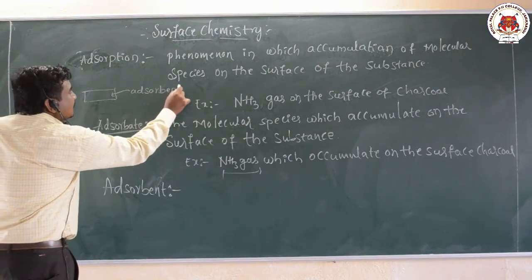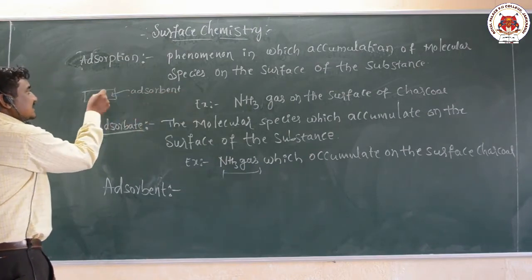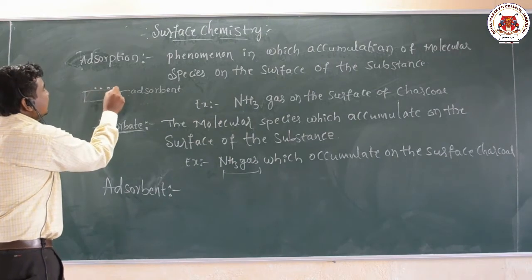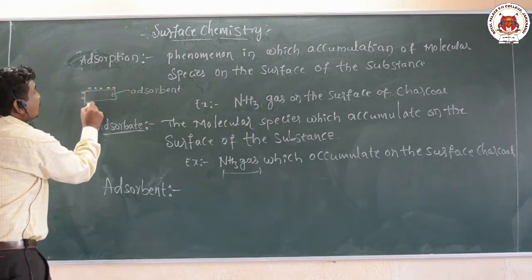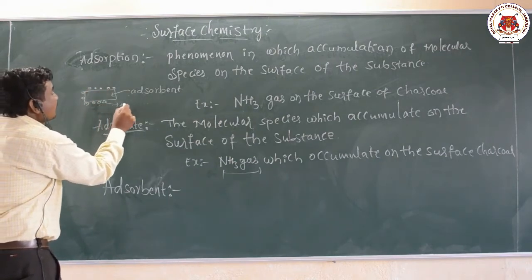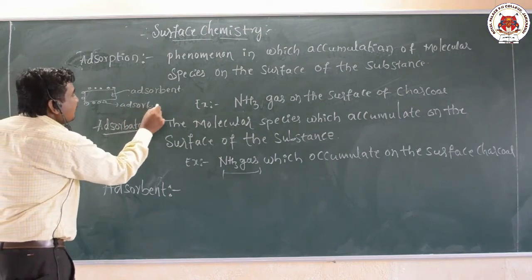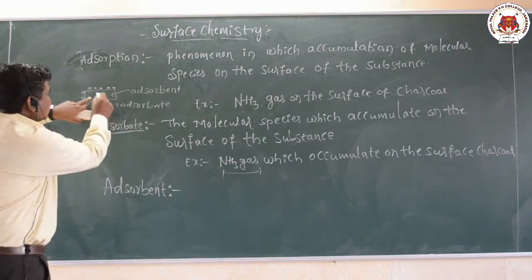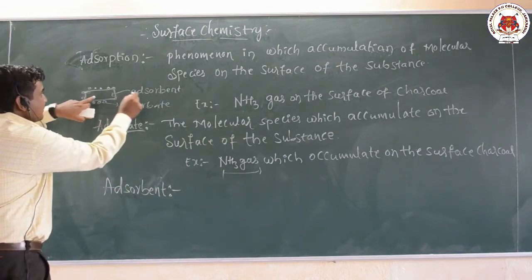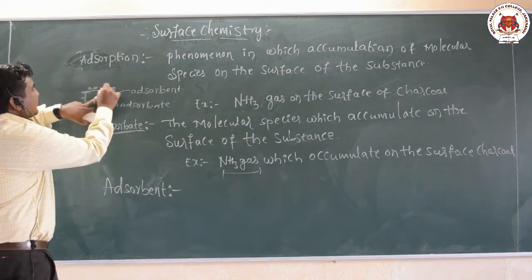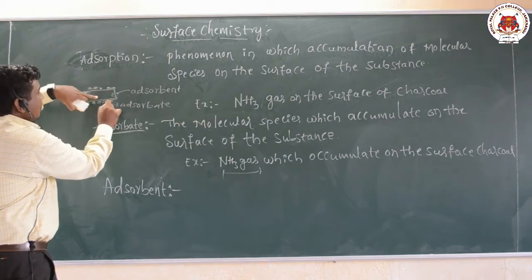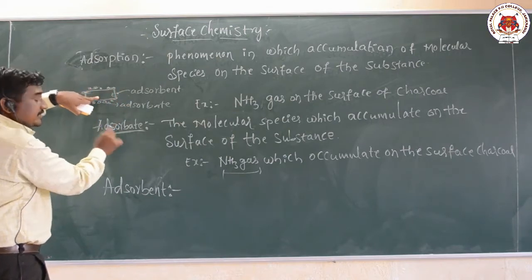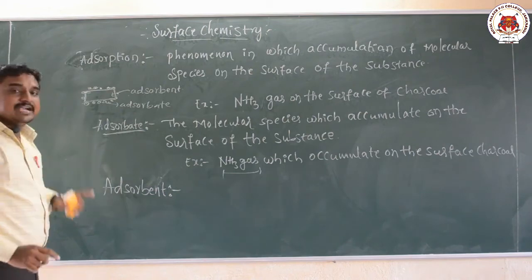So adsorbent is a substance which provides the space for the accumulation of adsorbate. That is called adsorbent.